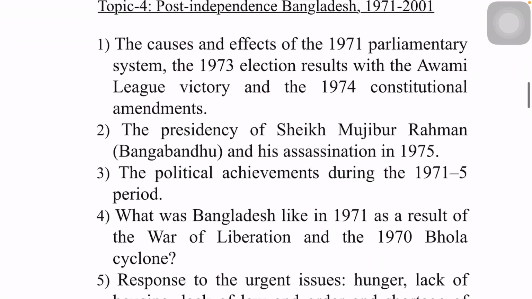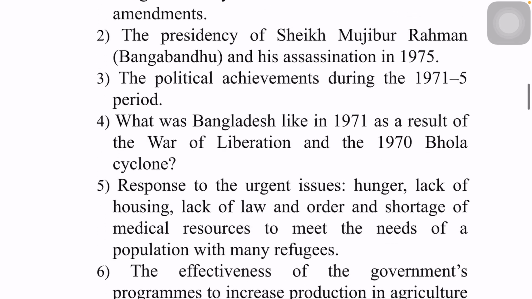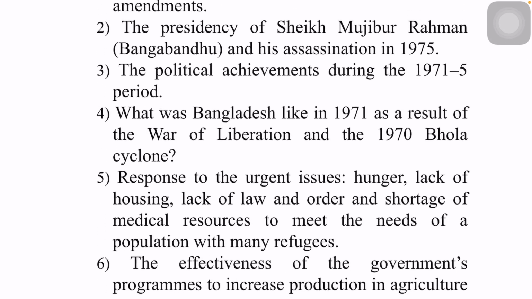So the cause and effect of the 1971 parliamentary system, the 1973 election results, Awami League winning the election and taking over the power of new Bangladesh. Then the presidency of Sheikh Mujibur Rahman, how did it happen, the political movement between 1971 to 75.